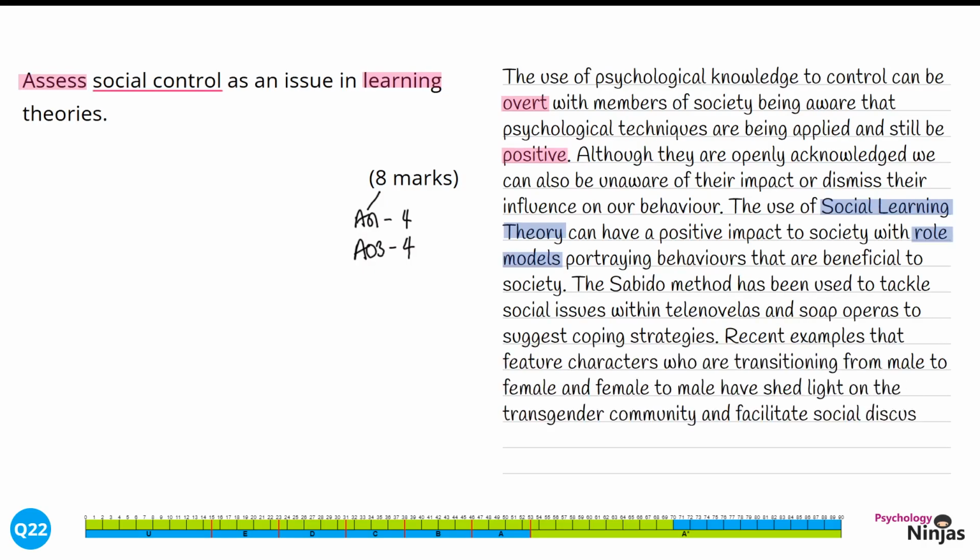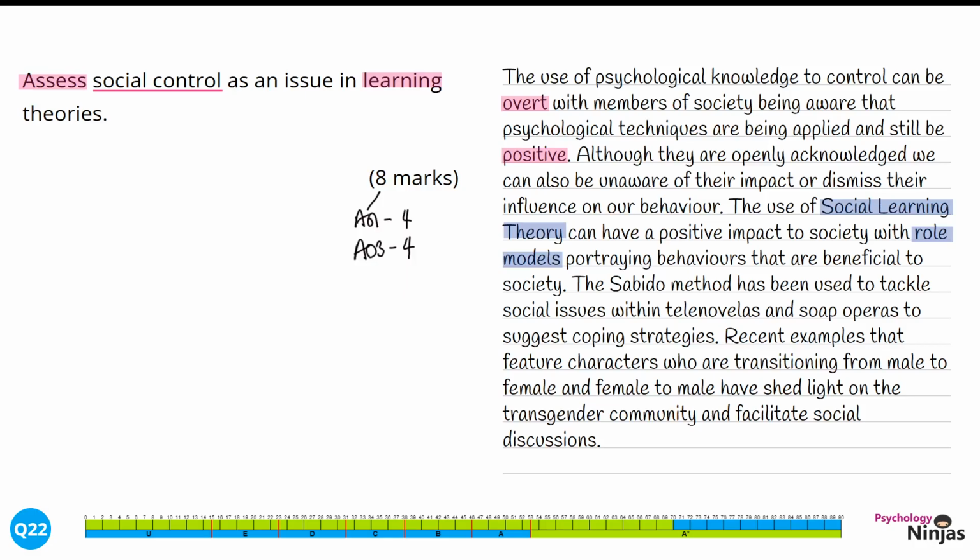The Sabido method has been used to tackle social issues within telenovelas and soap operas to suggest coping strategies. Recent examples that feature characters who are transitioning from male to female and female to male have shed light on the transgender community and facilitate discussions.